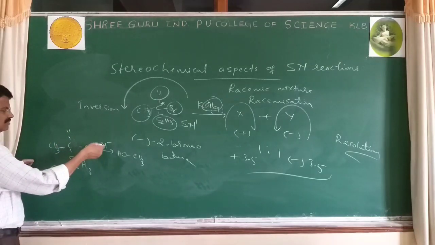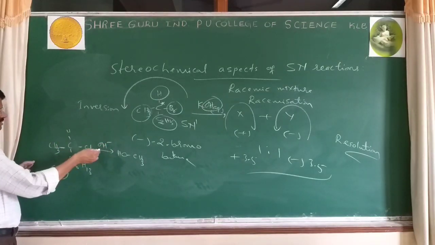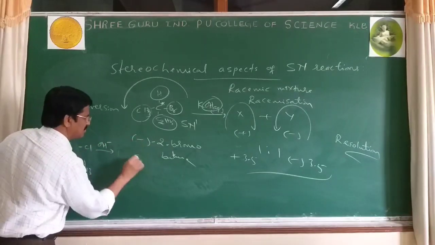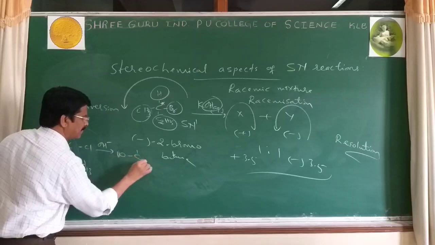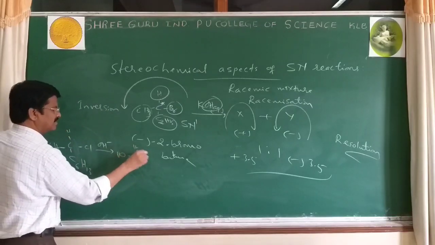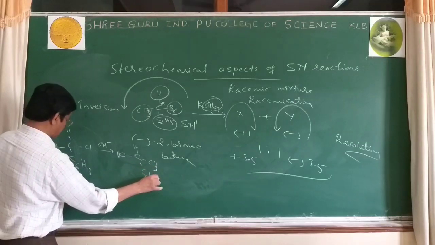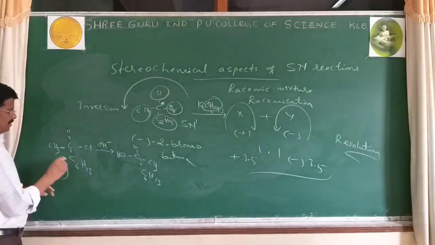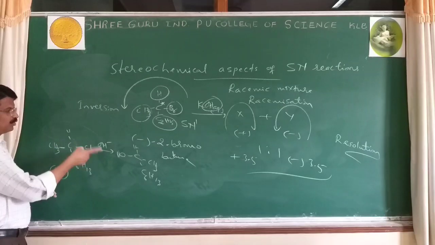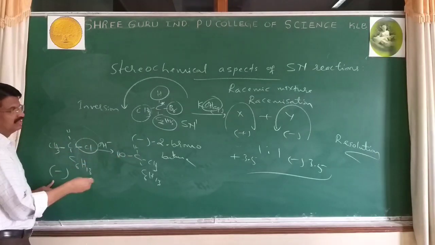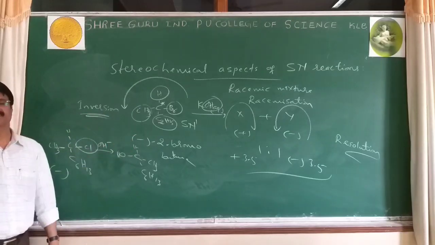When you add sodium hydroxide, it can attack from the rear side. Now we get the product with OH, H, CH3, C6H13. Before the reaction, Cl is on the right side; after the reaction, OH is on the left side. Now it is called inversion.